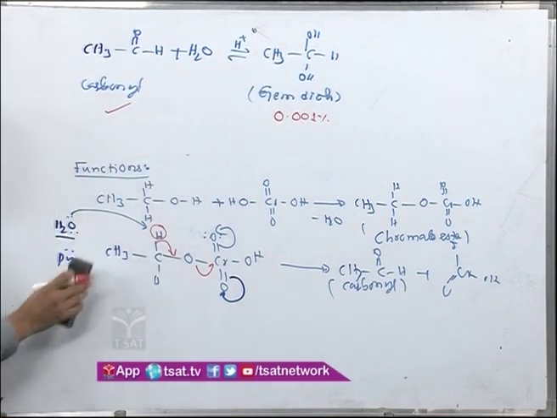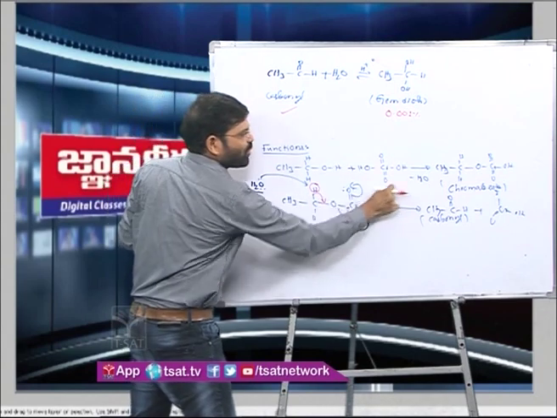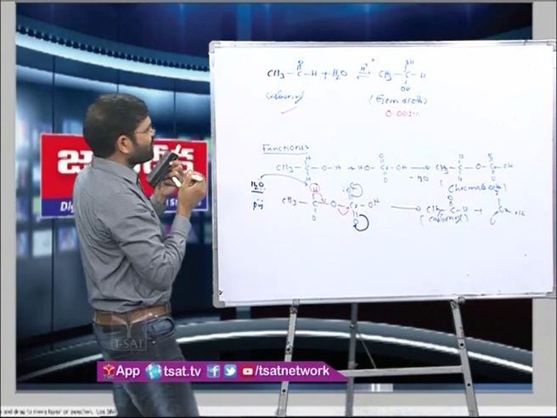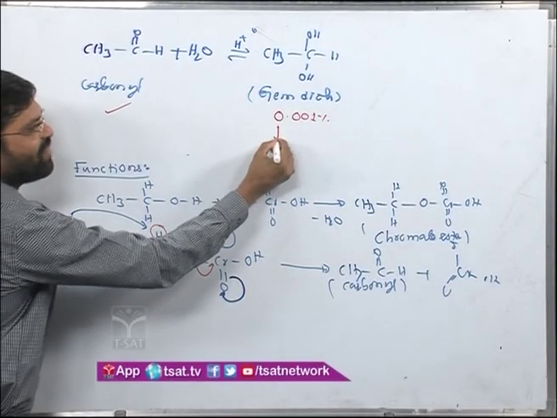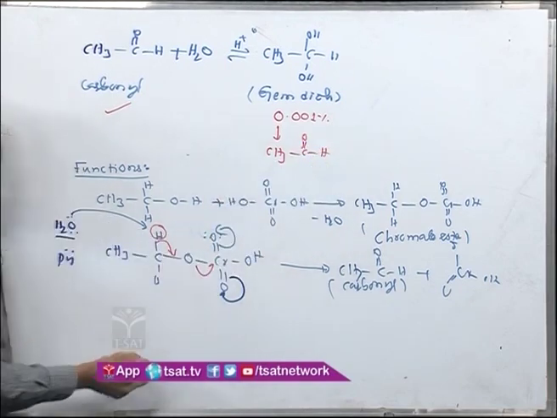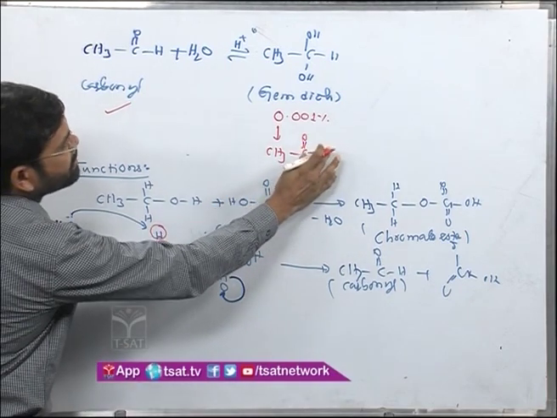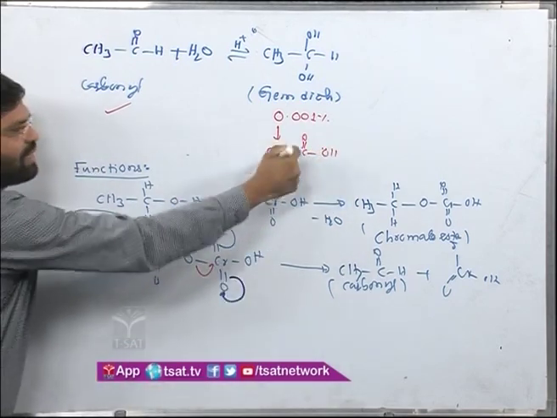Since the reaction consists of chromic acid, this chromic acid undergoes a similar step with the OH and it will end up with CH3, C double bond oxygen, hydrogen, and this further will give you CH3 carboxylic acid.